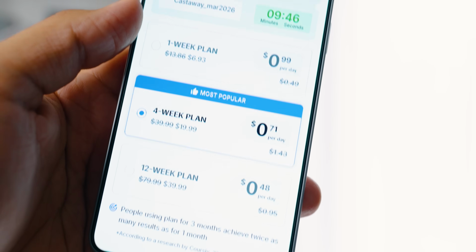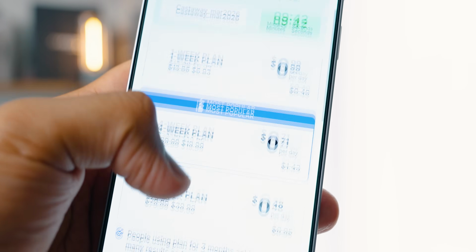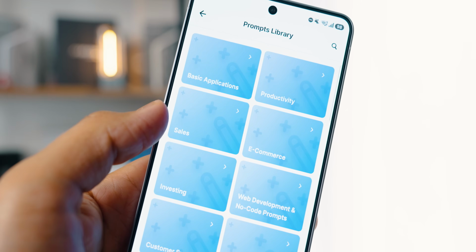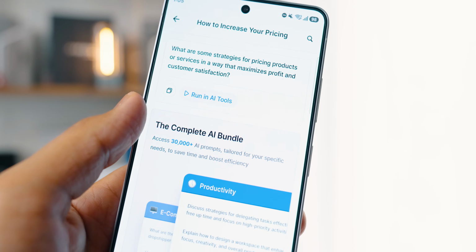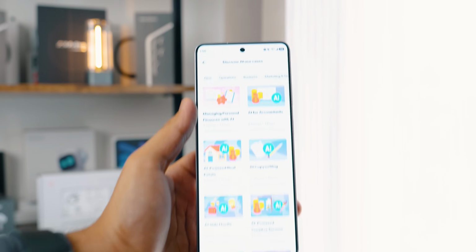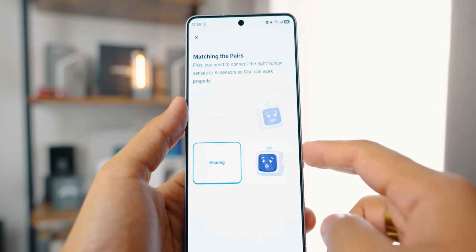Now, before you guys ask me whether it's free or not, see, Coursiv AI is definitely a paid tool, so you do have to pay to get started. But the reason I am recommending it is because it actually ends up saving you a lot of time. Instead of spending weeks figuring out how to master a certain AI tool without any structure, this actually gives you a clear path on how you can learn a particular AI tool, see it in action as you learn it, and ends up saving a lot of struggle.